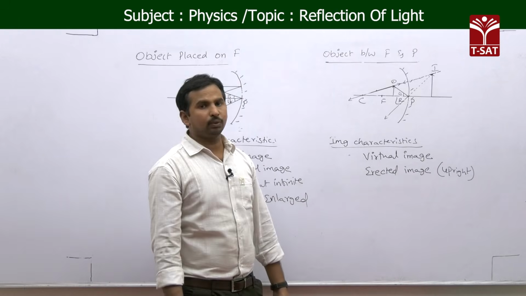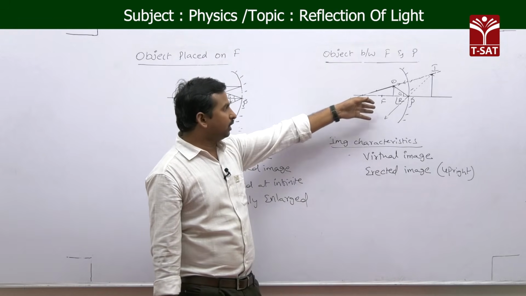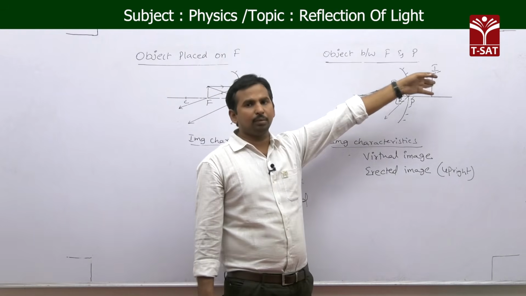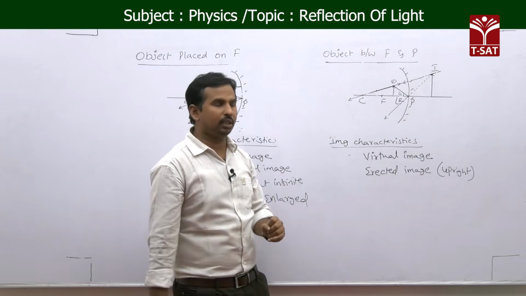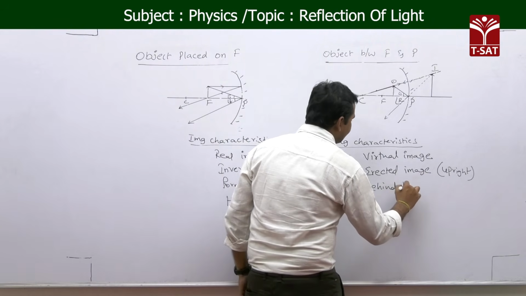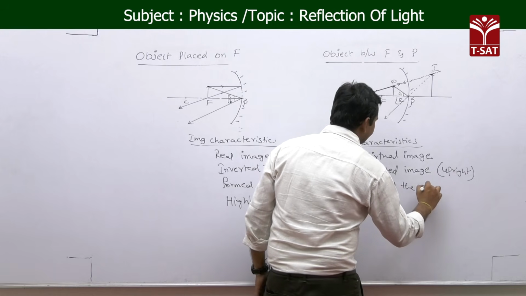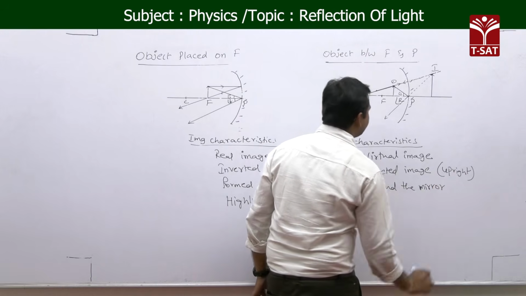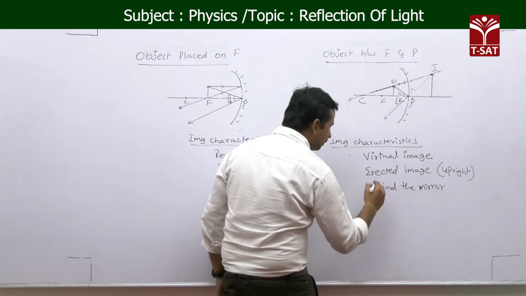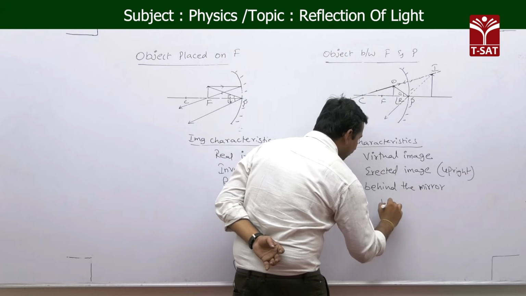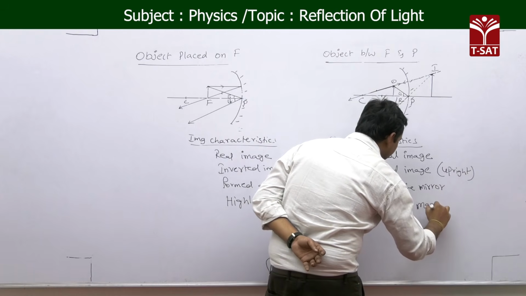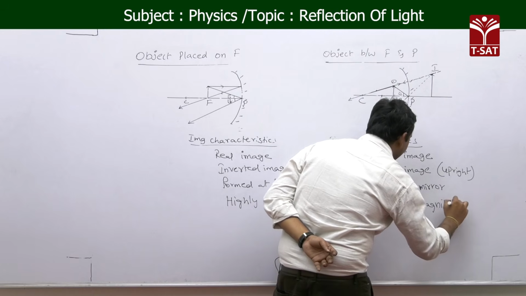Next, another important thing is that these light rays actually form behind the mirror, so the image formed here is behind the mirror. And if you see, the size of the object is small whereas the size of the image is bigger. So here we are getting a highly magnified image.